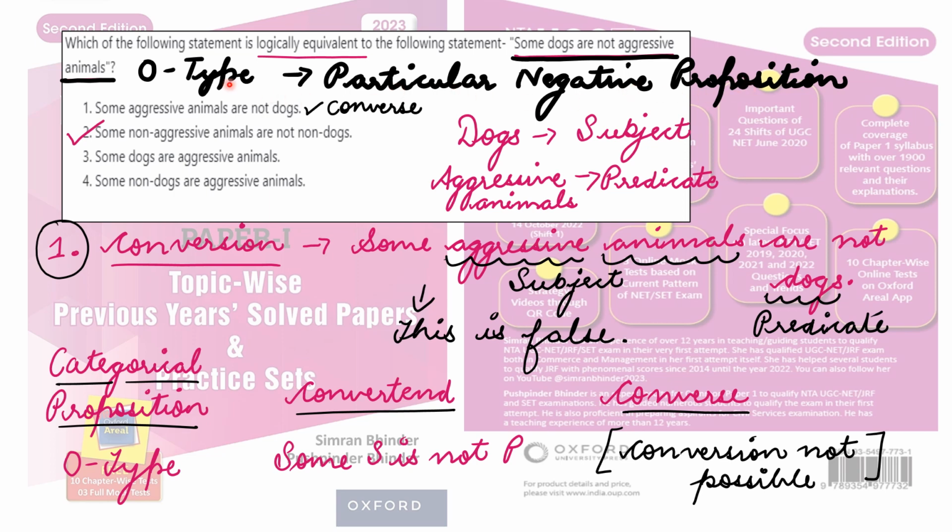O type denotes particular. Why? Because some is written over here, and negative because the word not is written over here. Particular negative proposition. So this is O type, right? So in this statement, some dogs are not aggressive animals, you should also know that dogs is the subject in this statement, and aggressive animals is the predicate term. Aggressive animals is written over here, this is the predicate term.